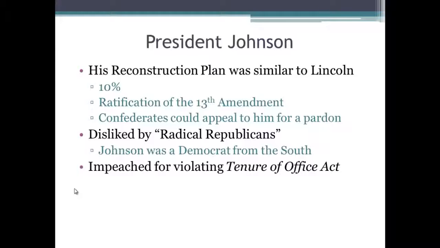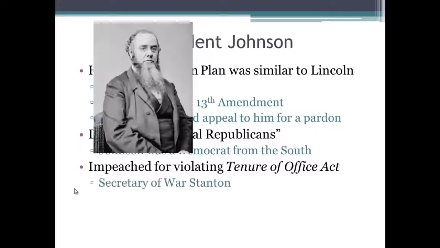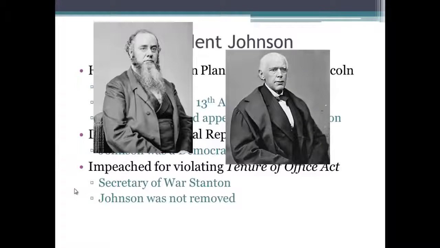And he was impeached for violating the Tenure of Office Act, which was an act specifically set up to get him in trouble. He ended up firing a holdover from Lincoln's administration, Secretary of War Stanton, who supported radical Republican ideas. So he was fired by Johnson. And then because he violated this act, which said that the president cannot fire any cabinet members without their approval, he was impeached. And impeached means charges were brought against you. He was not removed. Johnson fell one vote shy of being removed. And he was tried in the Senate. And Chief Justice Salmon P. Chase here was the judge in his trial. He is from Cincinnati, in case you didn't know.